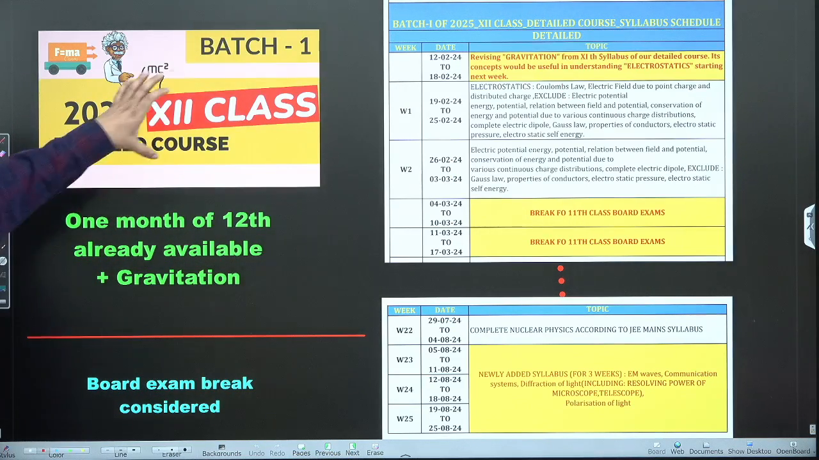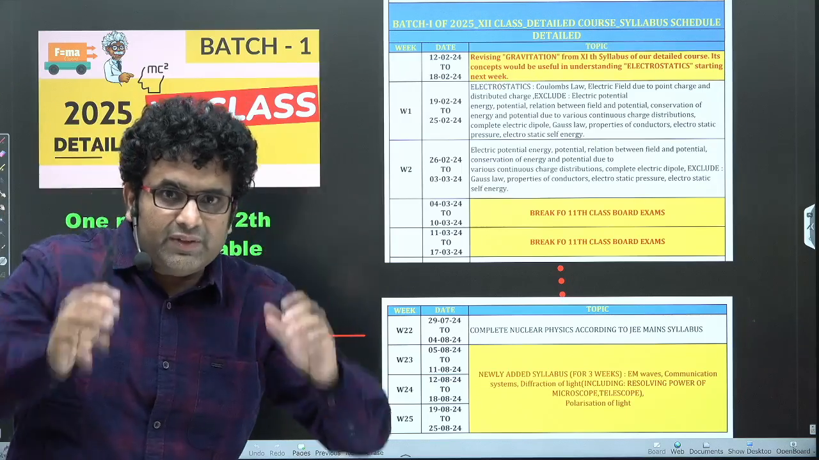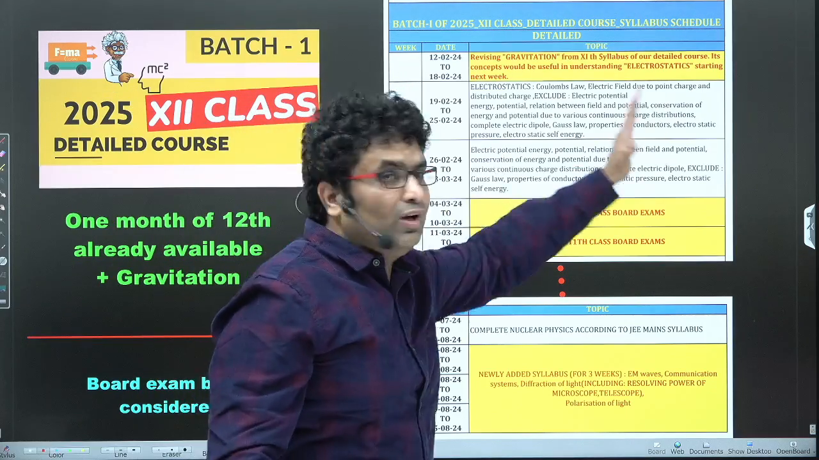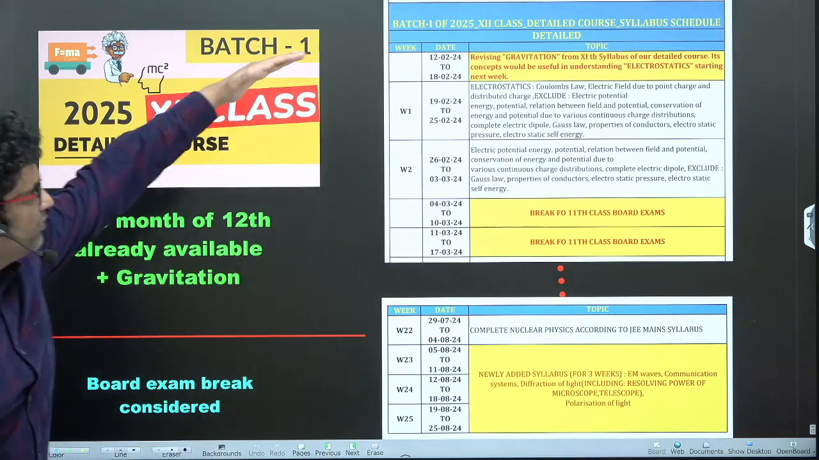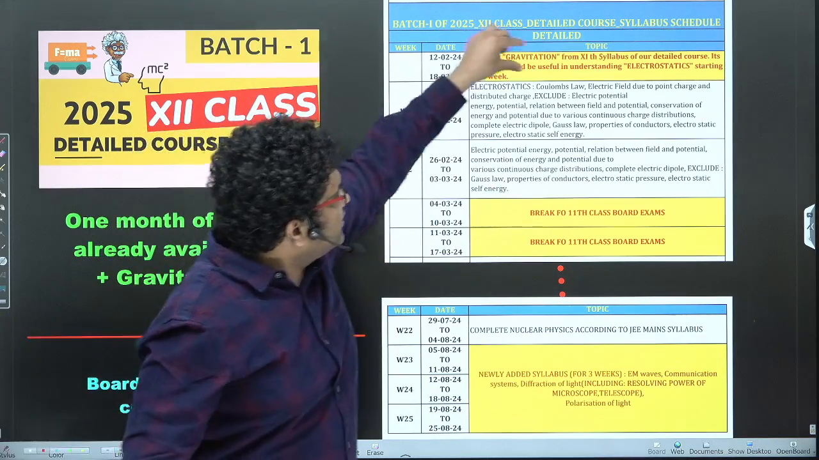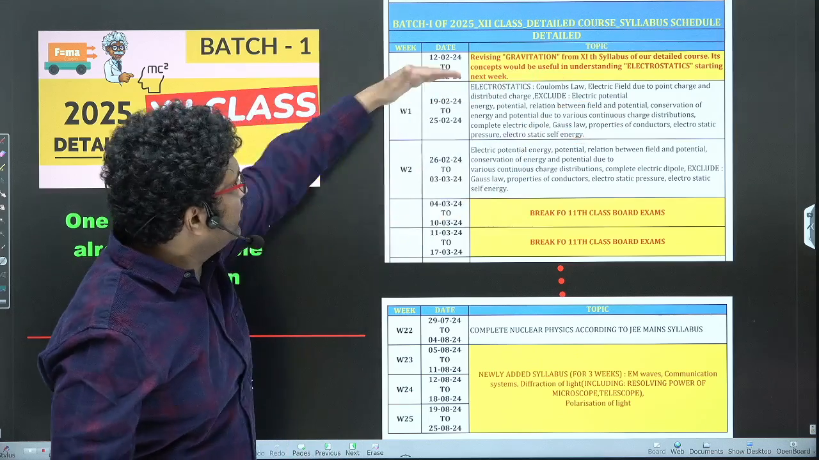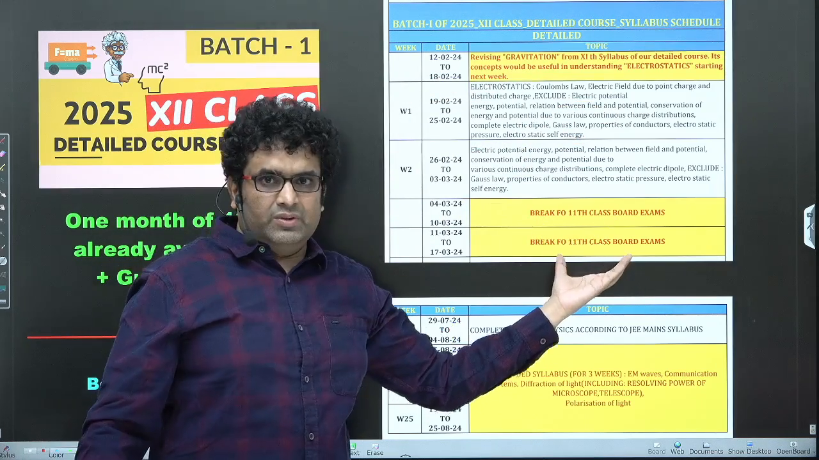Okay, so when you open the schedule of only 12th, in 11th you had a column, right? 11th running simultaneously in 12th. You open the 12th schedule, you'll get only purely 12th syllabus. As I said, gravitation you will revise, and then from 19th onwards, board exams are also taken into account.